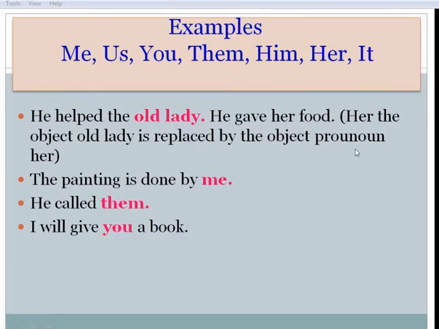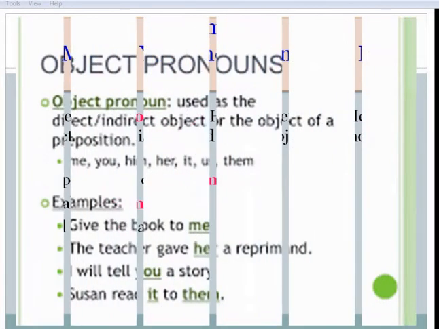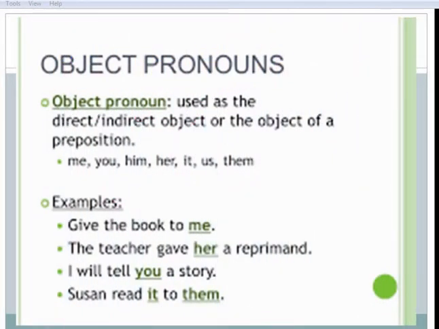He helped the old lady, he gave her food. The painting is done by me. He called them. I will give you a book. So that was object pronouns.